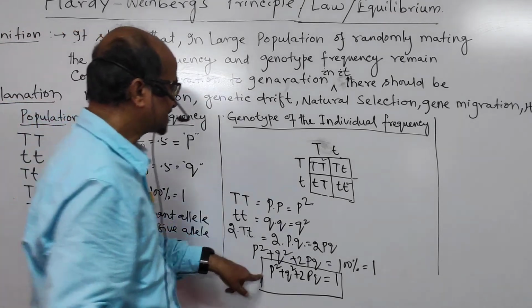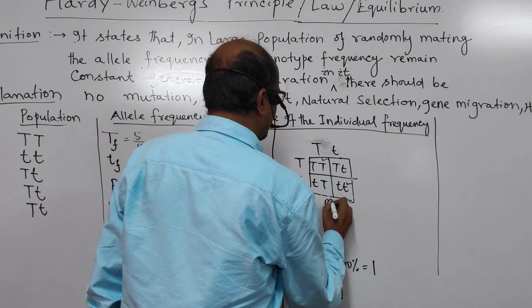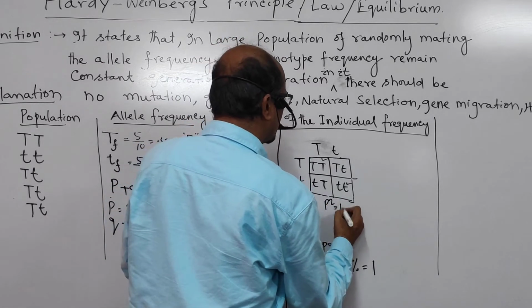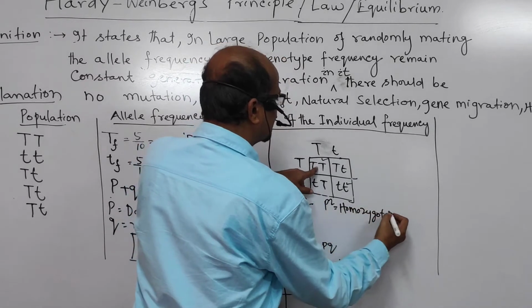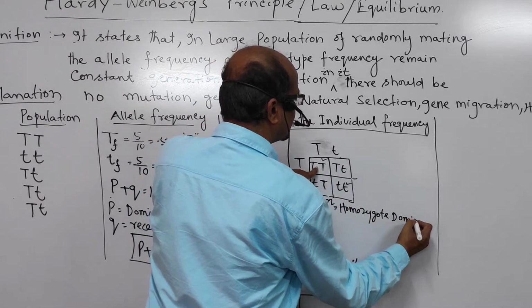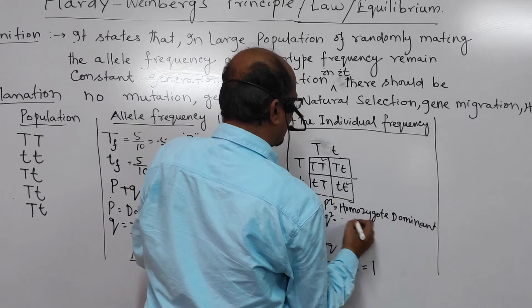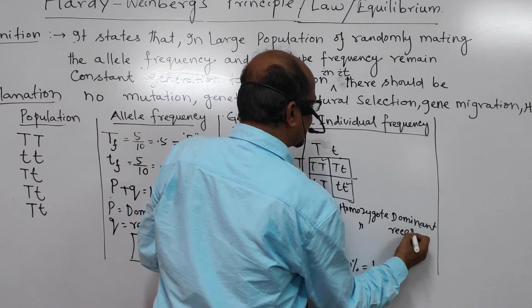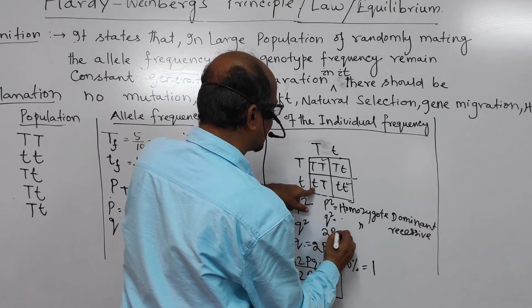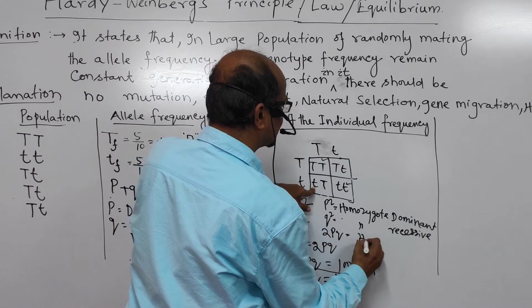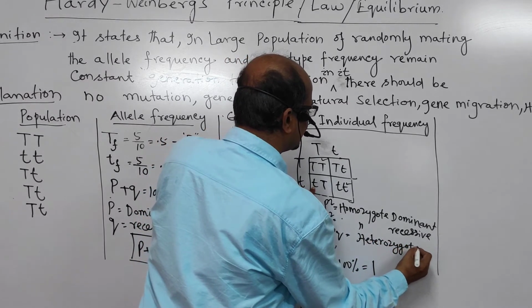Here P square stands for homozygote dominant, Q square stands for homozygote recessive, and Tt, 2PQ, stands for all heterozygote individuals.